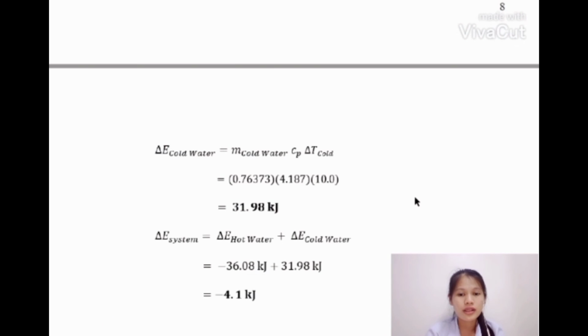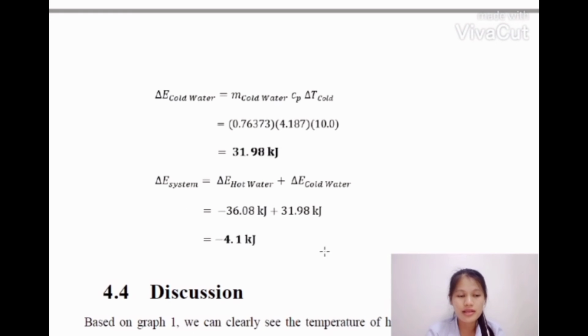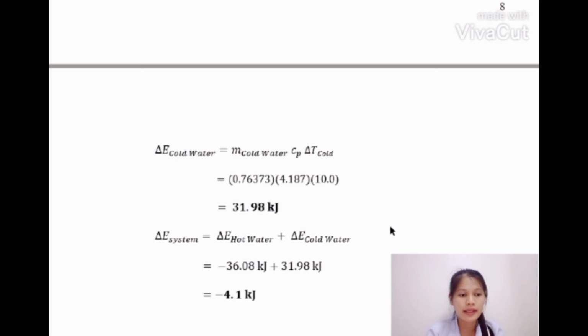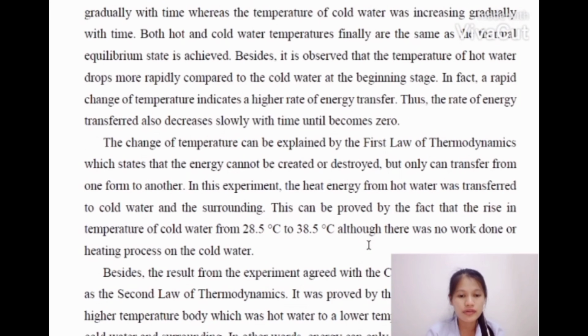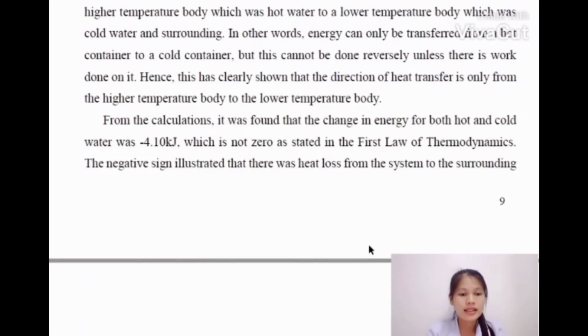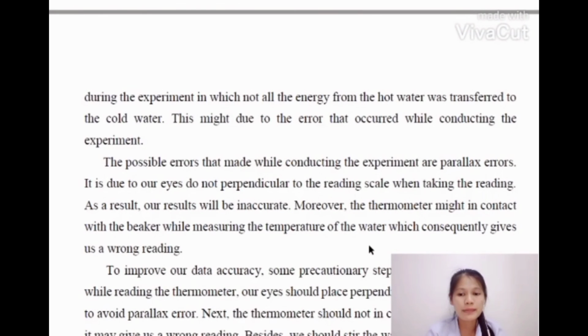From the calculation, the change of energy of the system is not equal to 0 but negative 4.1 kilojoules. The result obtained deviates from the first law of thermodynamics. The negative sign illustrates there is heat loss from the system to the surrounding during the experiment. Not all energy from the hot water is transferred to the cold water. These situations may occur due to some errors while conducting the experiment.